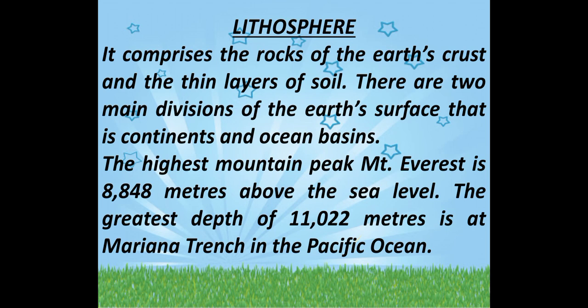Lithosphere comprises the rocks of the earth's crust and the thin layers of soil. There are two main divisions of the earth's surface, that is continents and ocean basins. The highest mountain peak, Mount Everest, is 8,848 meters above the sea level. The greatest depth of 11,022 meters is at Mariana Trench in the Pacific Ocean.